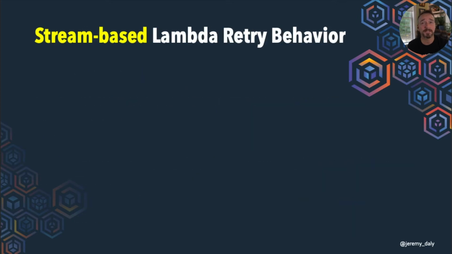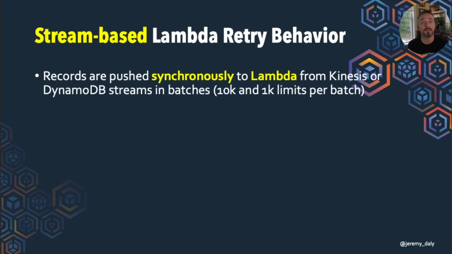All right, so stream-based Lambda retry behavior. The records are pushed synchronously to Lambda, either from Kinesis or DynamoDB. This happens in batches, so again, huge batches from Kinesis, somewhat smaller batches from DynamoDB.